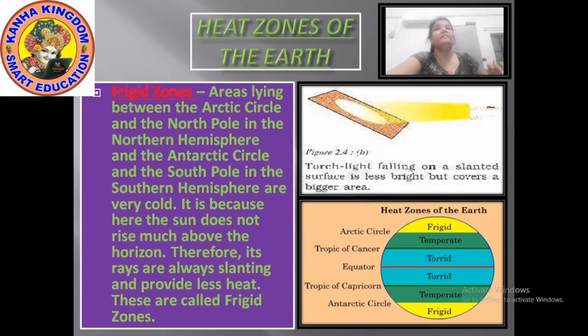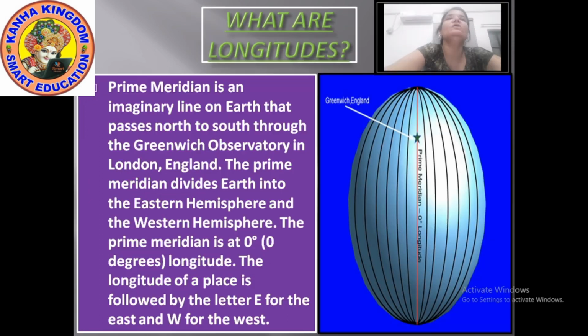Okay, next, now let's talk about longitudes. What are longitudes? These longitudes help us to calculate the time, or you can say it helps us to know the time. To fix the position of a place, it is necessary to know something more than the latitude of that place. If you want to know the position of a place, only the latitude won't help you in anything. For that, you have to know something more. Now, what is that?